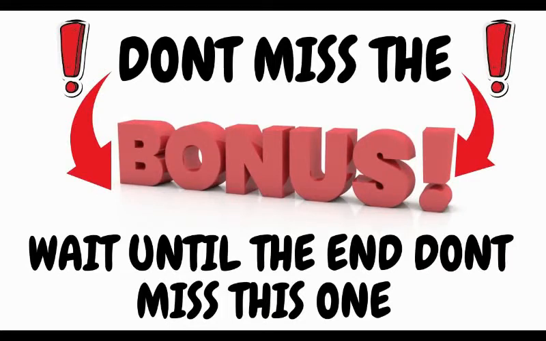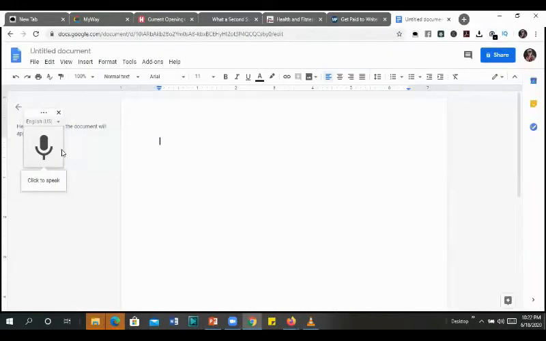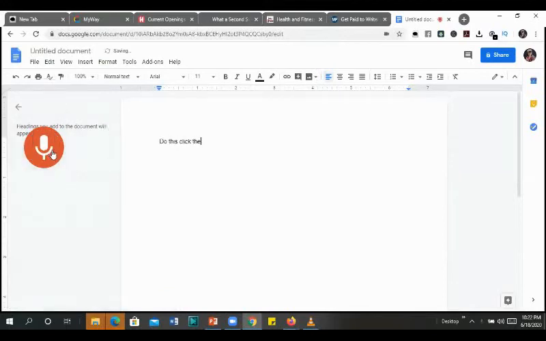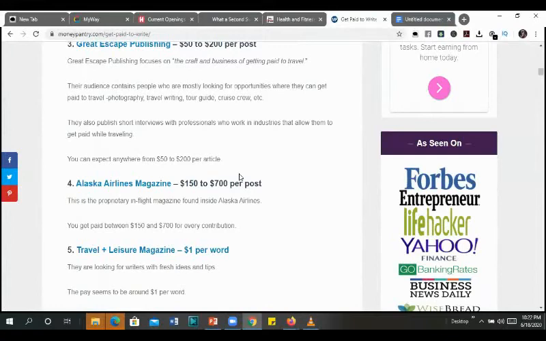This article explains how to deal with acne on a personal level. Amazing, right? So all you want to do is just read everything and repost what you've read, and that will be your own article. Come here to Money Pantry and then repost it, and that's how you're able to make $100 to $200 from just reposting.